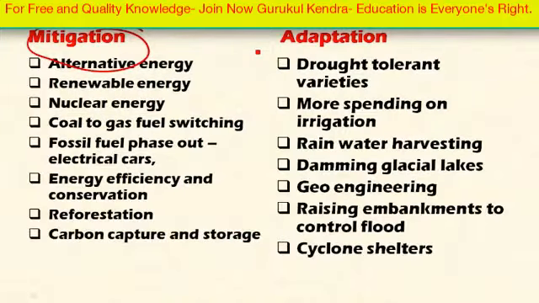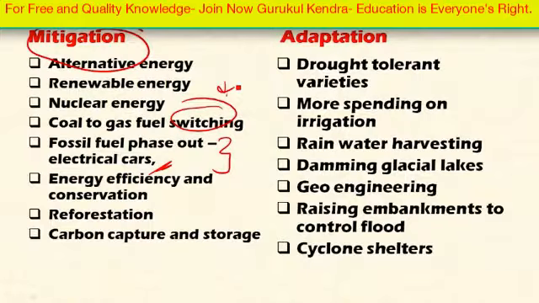It prevents the emission of greenhouse gases into the atmosphere through various mechanisms, including utilization of alternate energy like wind, solar energy, and nuclear energy, and replacement of coal with gas in various energy projects. Fossil fuels are phased out through innovative mechanisms like employment of electric cars, encouragement of public transport systems, and cab pooling.